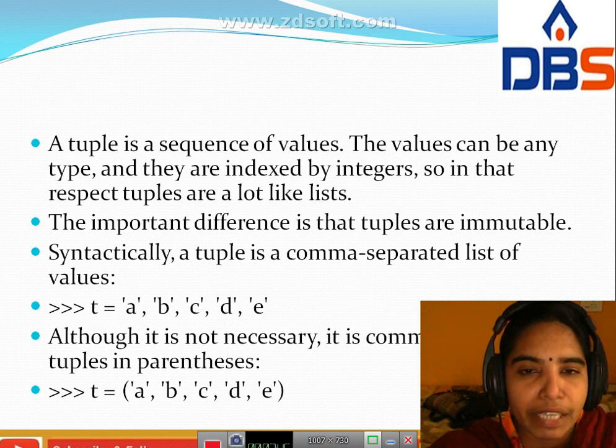A tuple is a comma separated list of values. It is not necessary, but it is common to enclose tuples in parentheses. It is a sequence of values. These values can be any type and they are indexed by integers. The important difference between tuples and lists is that lists are mutable, tuples are immutable.